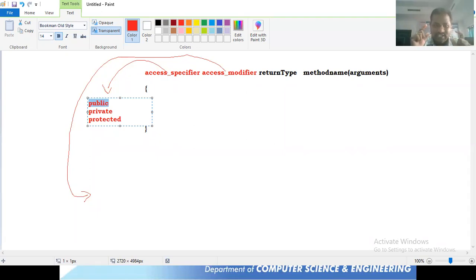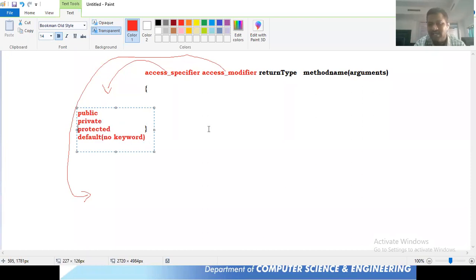At least remember these two things, public and private. And one more thing: if you're not going to take any keyword, that is, not public, private, or protected, then it comes under default. If you're not going to take any keyword, the Java compiler considers it as the default access specifier.